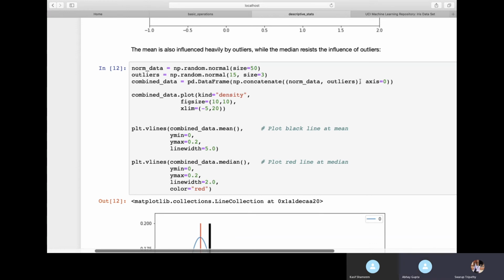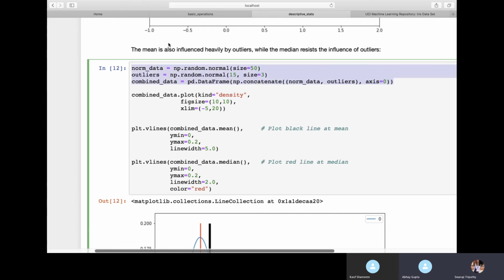Concatenate will just merge your data. In this line, any doubt? Okay, so we have taken some normalized data and some outliers.